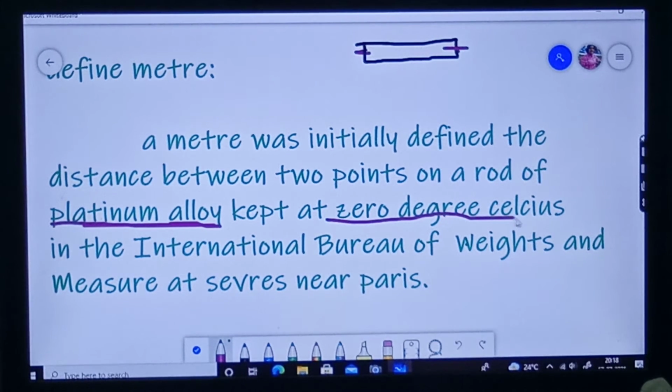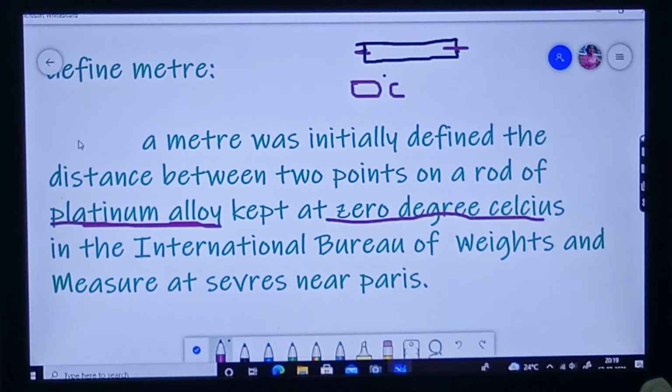Why 0 degrees Celsius? Because what is the melting point of ice? 0 degrees Celsius. According to how much temperature a substance is at, the length differs. The length of a substance differs according to the temperature.